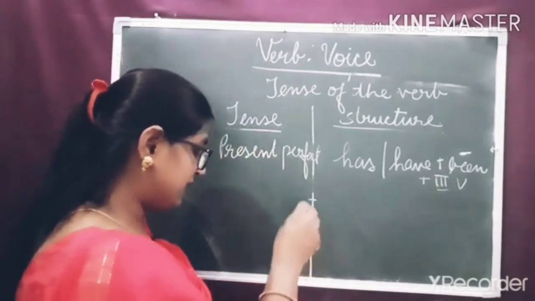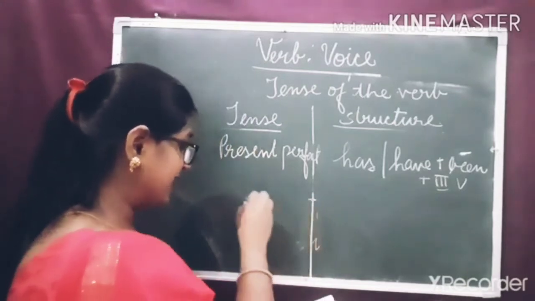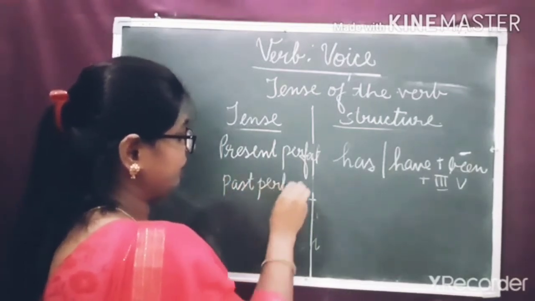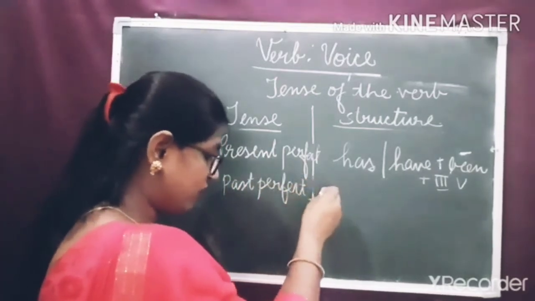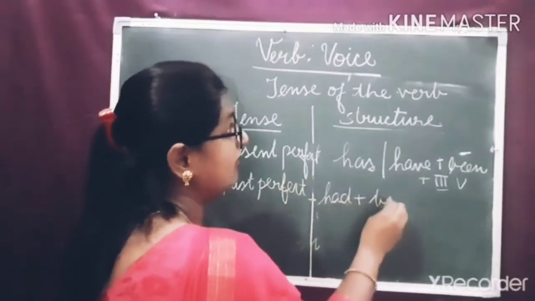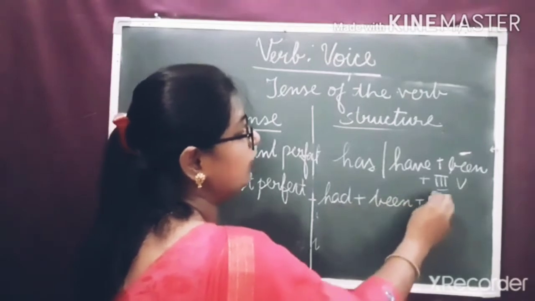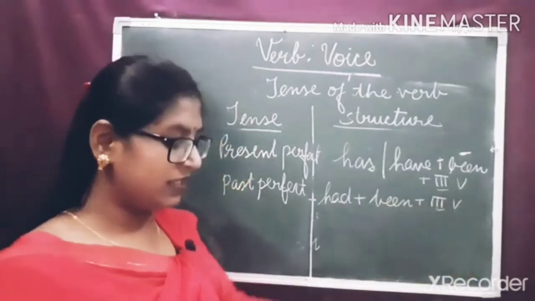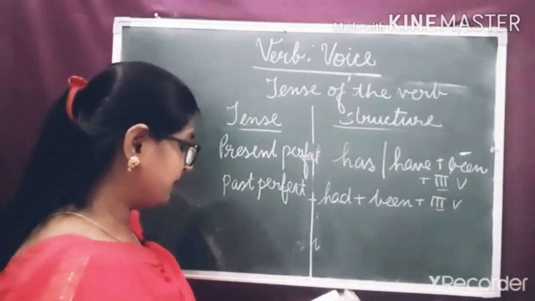And if the sentence is in past perfect tense, we use had plus been plus third form of the verb.